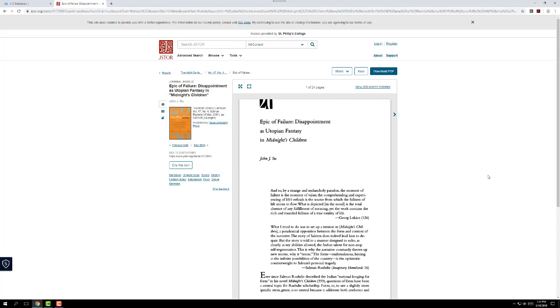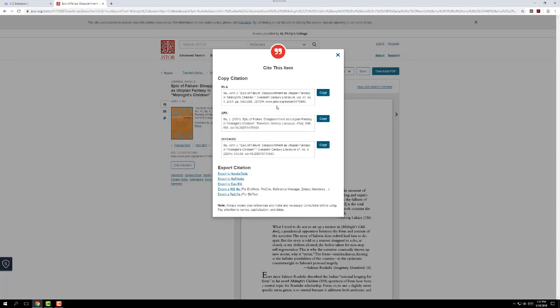Another important feature of this database is, of course, the Cite This Item. Anytime you're doing any sort of academic research, and really anything at all that's research, you want to give credit to your sources. So you click the Cite This Item, and it produces an MLA, an APA, and a Chicago citation for your items. And you can copy them, paste them directly in your paper, or of course, if you're more into some of the citation tools, you can export it to your NoodleTools, RefWorks, EasyBib, or whatever one you use. So all of those are available to you.